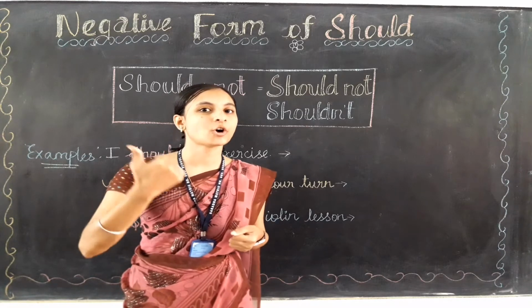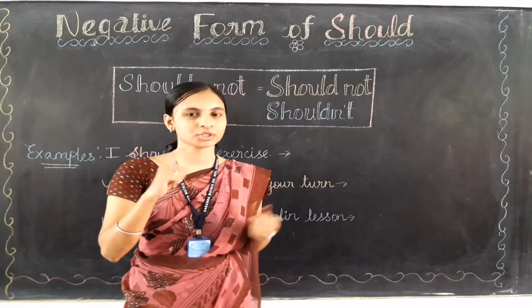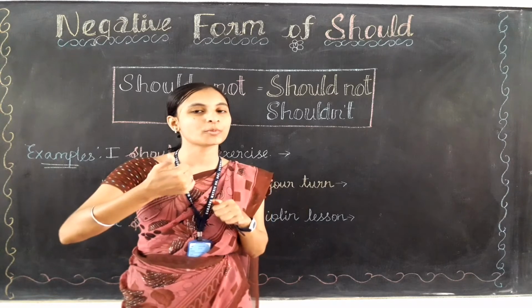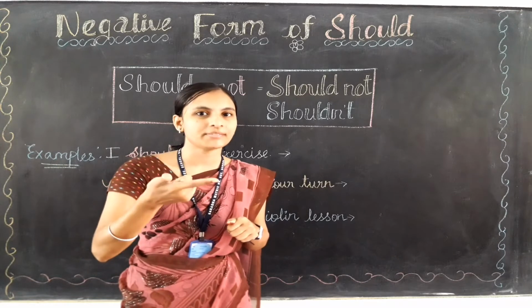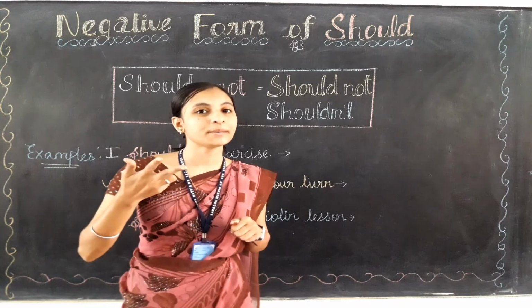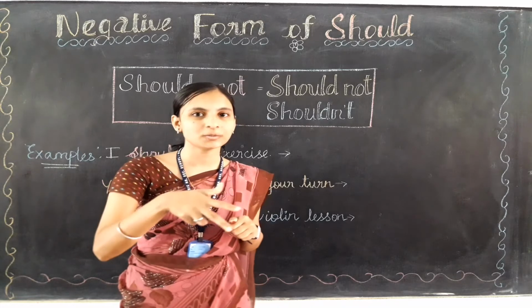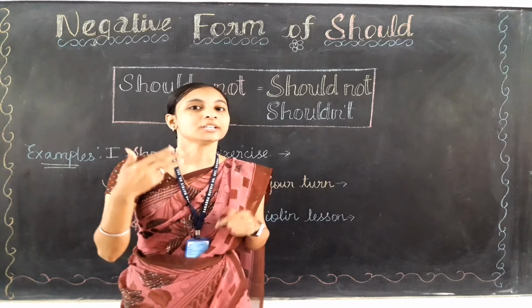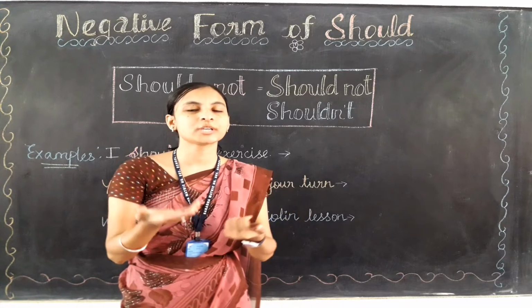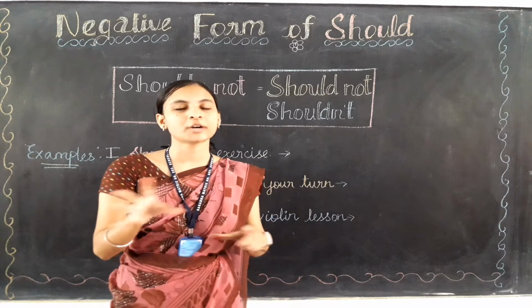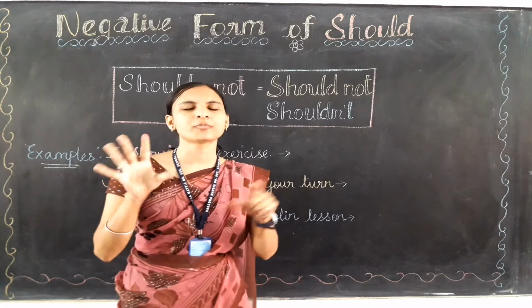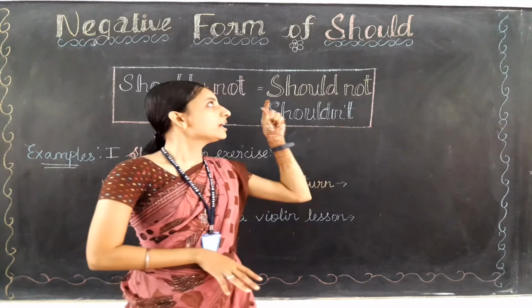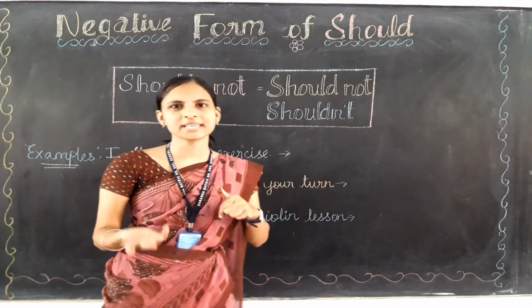First one, to talk about the right thing to do. Should can be used to talk about the right thing to do. Should can be used to give advice. Should can be also used to ask advice. And finally, should can be also used to give an official order or advice or compulsion, condition thing. For those condition thing we use should only. In other terms, should means the condition only.